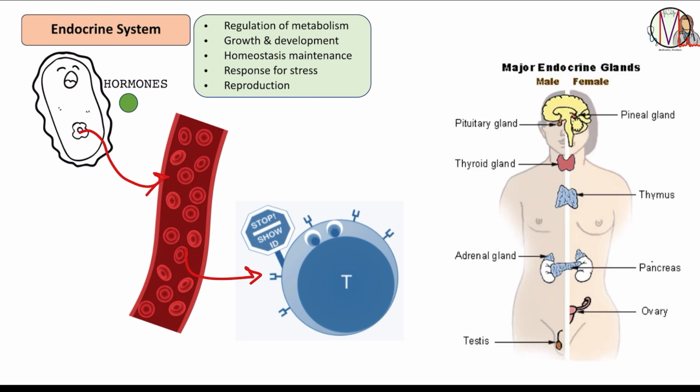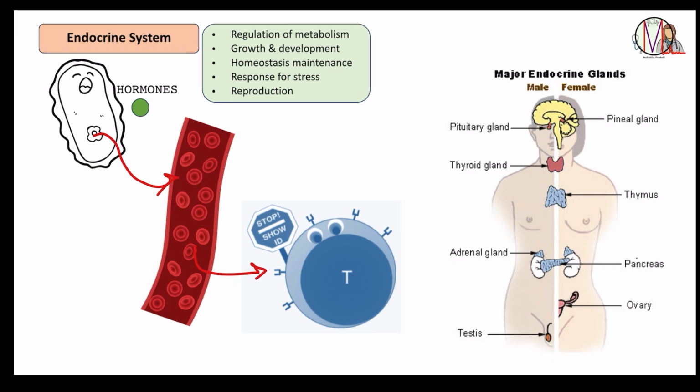Major endocrine glands include hypothalamus, pituitary gland, thyroid gland, adrenal gland, pancreas, ovaries, and testes. Other than these, it also includes pineal gland, parathyroid gland, which is behind the thyroid gland, thymus, and also heart, digestive tract, kidney, and adipose tissue. They also act as endocrine glands.